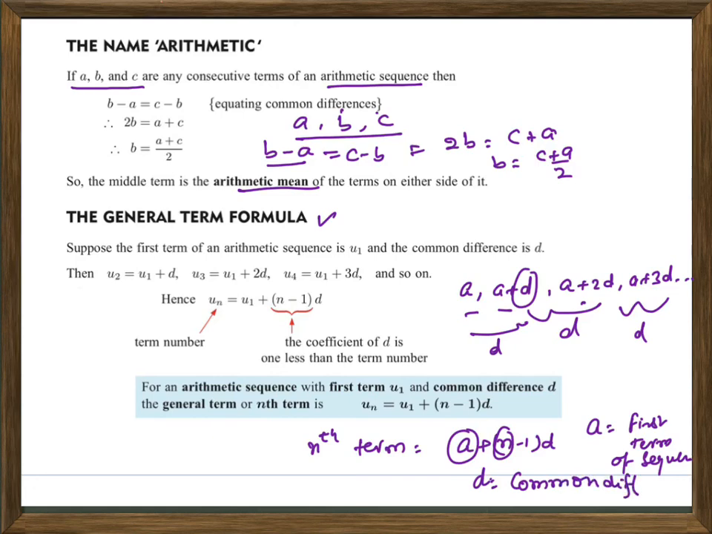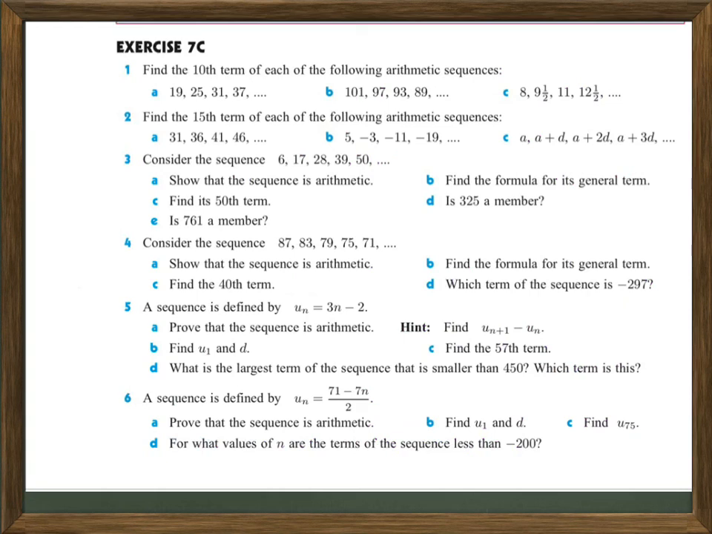There are a lot of examples and exercises here. I will take one or two, and I request you to pause this video and do some exercises. The first exercise: find the 10th term of the following arithmetic sequence. Looking at 19 and 25, we are adding 6; 25 plus 6 is 31, 31 plus 6 is 37.